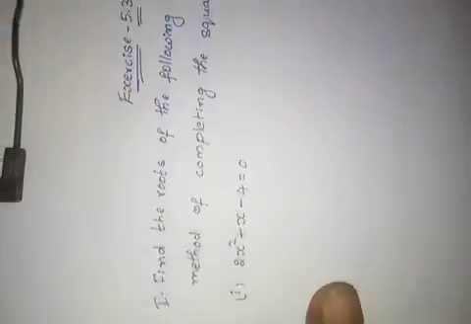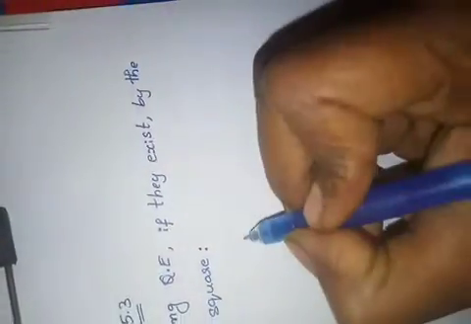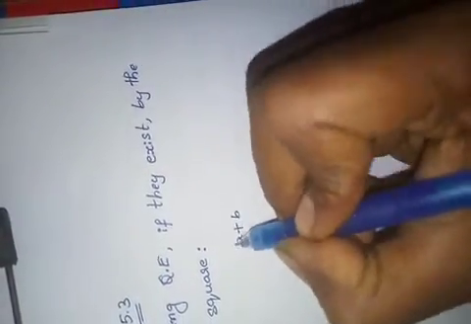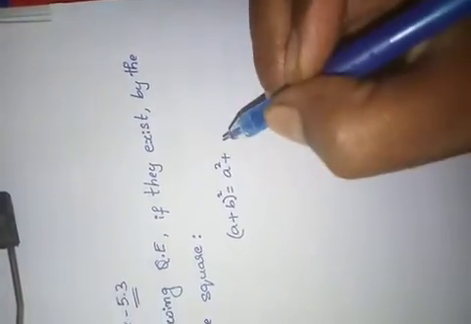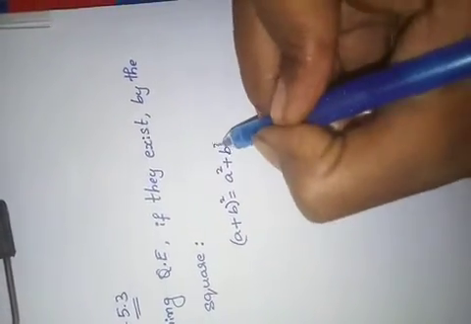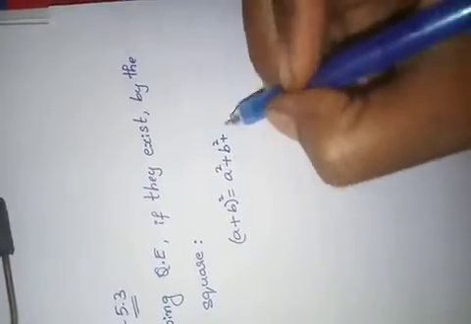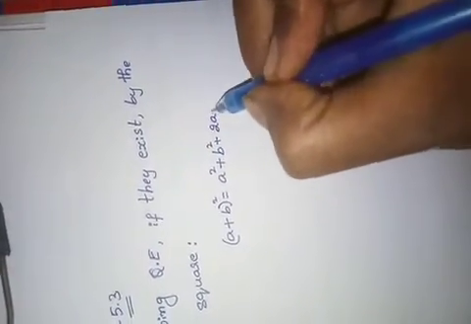Exercise 5.3 first Roman. Find the roots of the following quadratic equation, if they exist, by the method of completing the square. What is meant by completing the square? Don't get any doubt. Completing the square means we have only two formulas. That is a plus b whole square. We all know it, no? From 7th standard onwards we are learning. a plus b whole square equals a square plus b square plus 2ab.